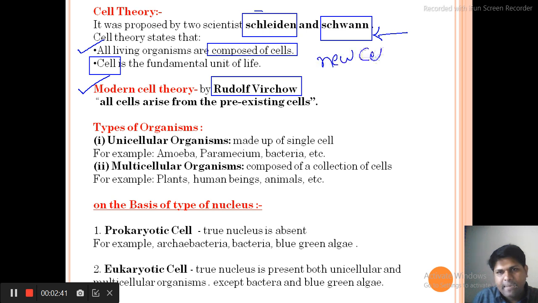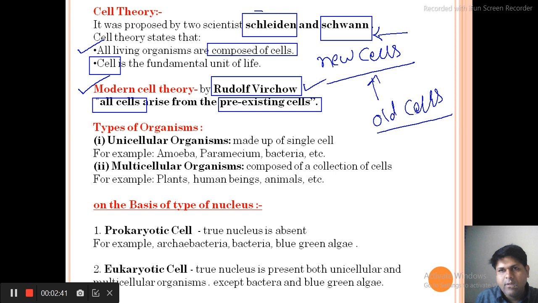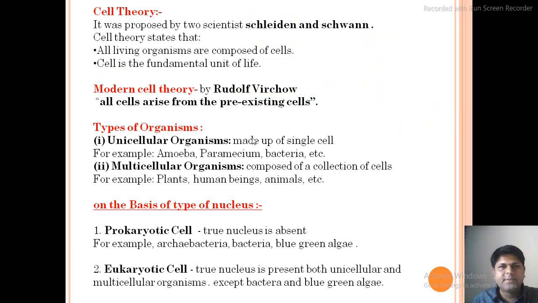When asked how cells are formed, they were not able to give the answer. This answer was given by Rudolf Virchow. He told that all cells arise from pre-existing cells. What did he say? That new cells come from old cells. This concept was given in the form of modern cell theory by Rudolf Virchow.